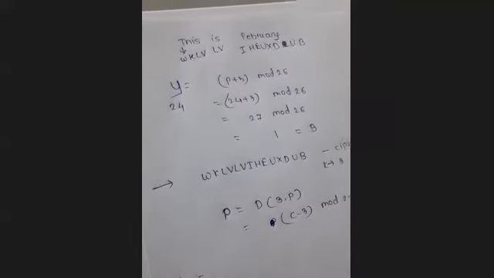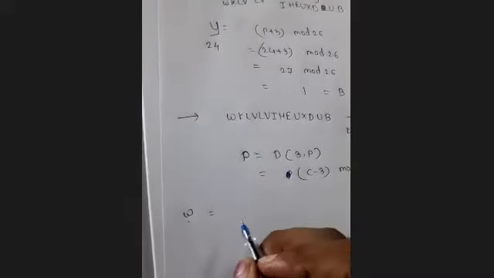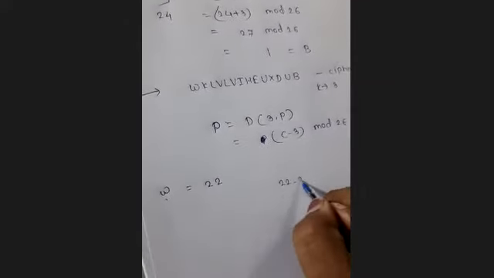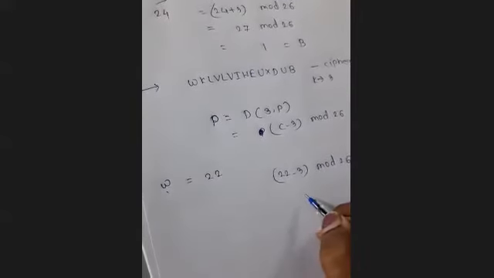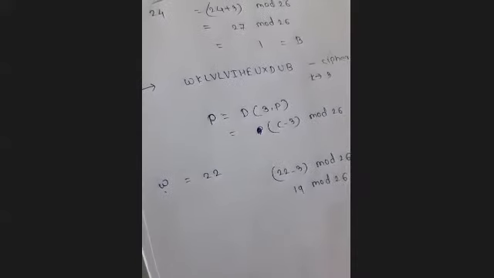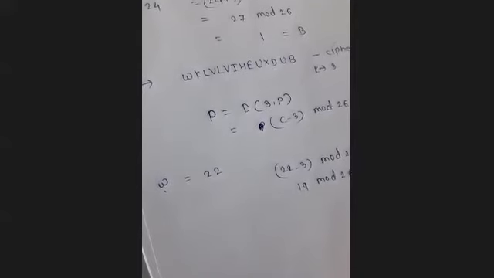If we choose the first letter, that is W, what is the value for W? W is representing the value 22. So 22 minus 3 mod 26 is 19 mod 26. So 19, who is representing the 19?